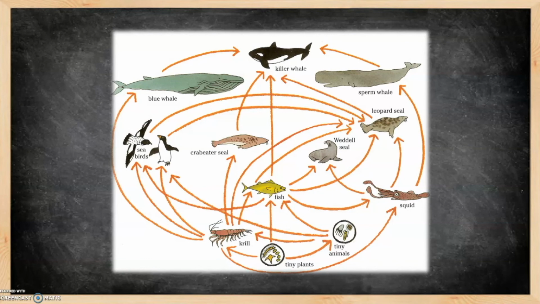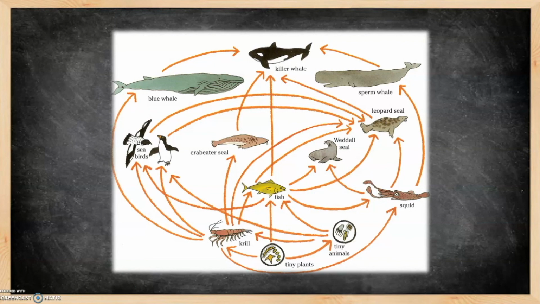In fact, the killer whale may start eating something else more. It may eat more of the blue whale. It may eat more of the leopard seal. And this could affect those populations as well. So you can see how this is a chain reaction. Changing one population can affect another.